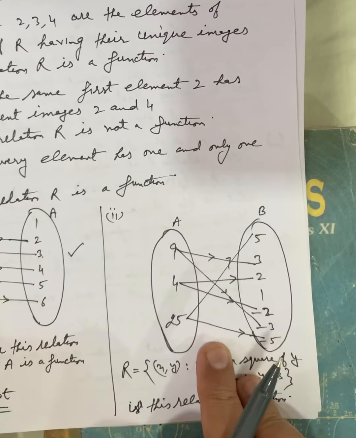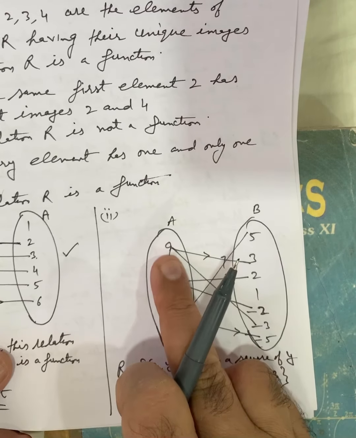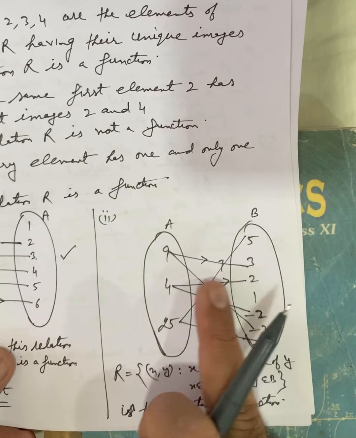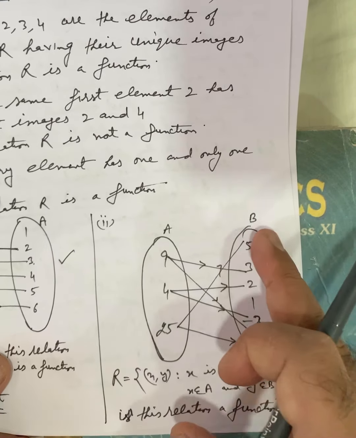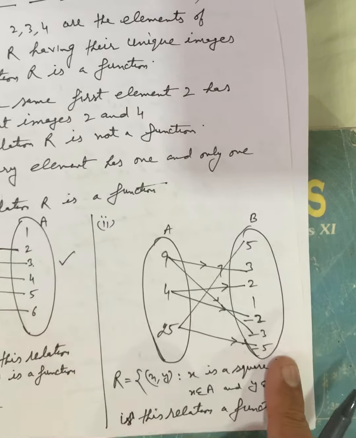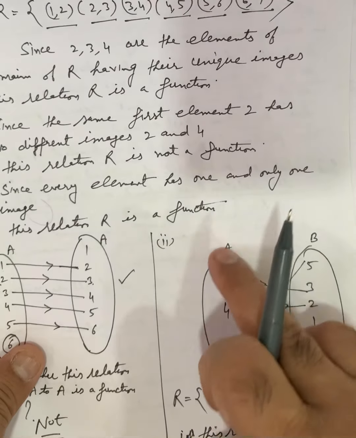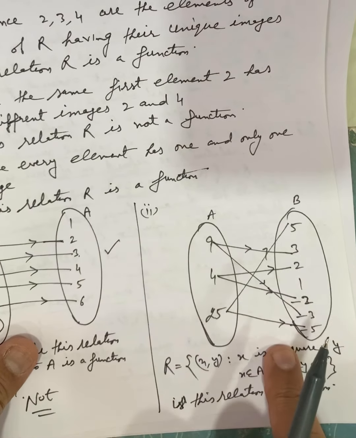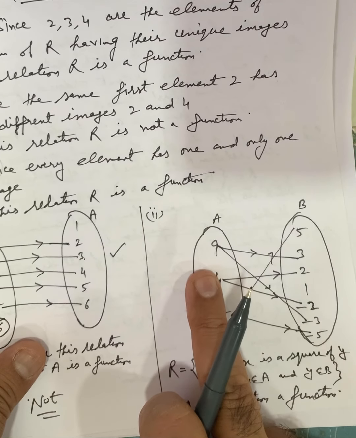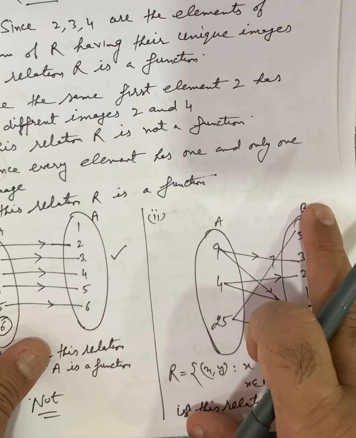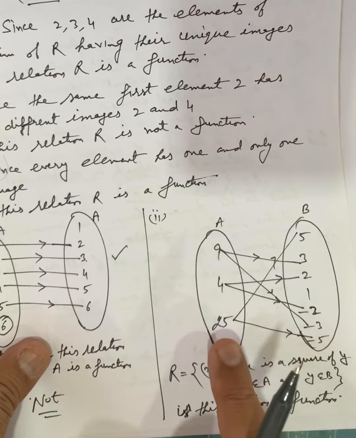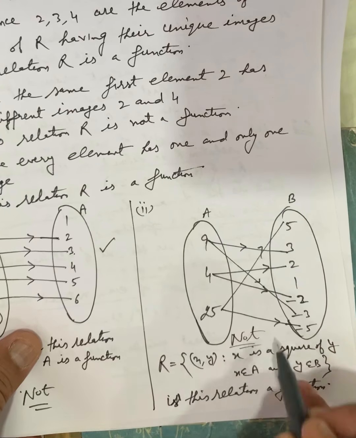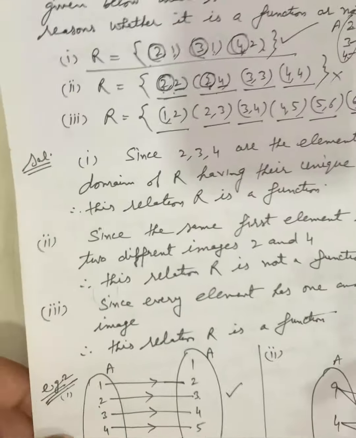Similarly, in this arrow diagram, 9 forms the image 3 and minus 3. 4 is related with 2 and minus 2. 25 is related with 5 and minus 5. Here, the first condition, all the elements of A involved, is met. But the second condition fails. Which condition? Each element should have a unique image. Here 9 has 2 images, 4 has 2 images, 25 has 2 images. So this relation is not a function. I think it will be clear to you.